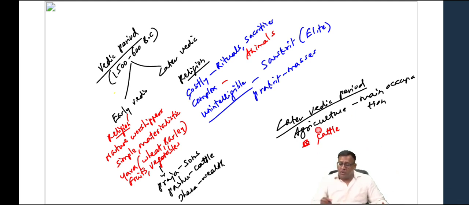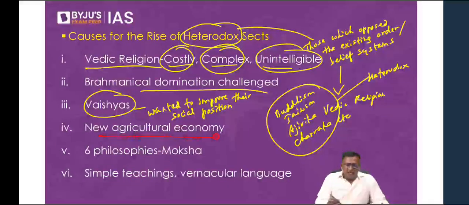And Buddha and Mahavira spoke about ahimsa, non-violence. Their teachings became popular amongst the agricultural classes, because the new agricultural economy was dependent on cattle wealth.